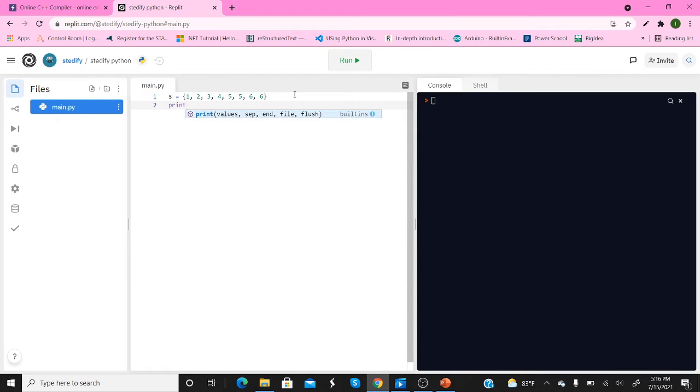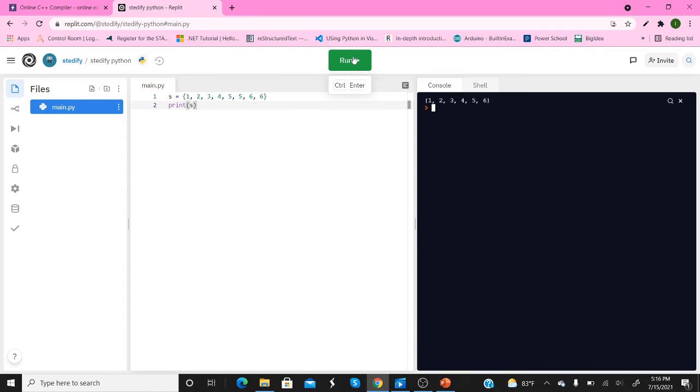So I'm going to print s to run it. If we print s, originally we gave an input of 1, 2, 3, 4, 5, 5, 6, 6, but over here we get 1, 2, 3, 4, 5, 6. This is because a set only lets you keep unique values, so it'll take away any repetition of values.